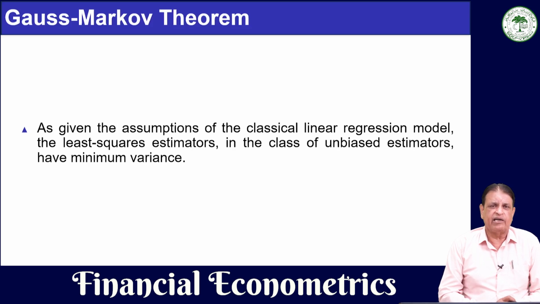well as unbiased. So comparison is made with these linear unbiased estimators and not with all the estimators. So now we will show how these least square estimators are best, and how we can show that they have minimum variance, and they are unbiased, and they are also linear. So let us start that.